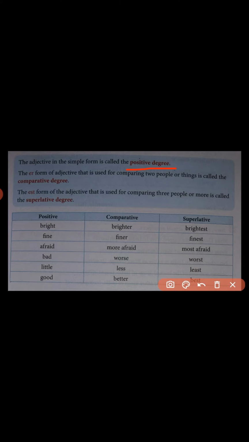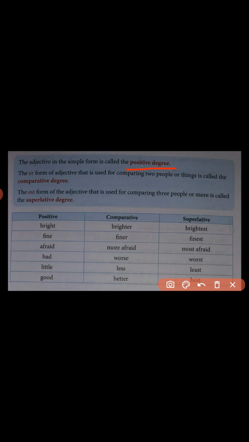For example, suppose I want to compare using the adjective big. Here big itself remains while comparing two things or two persons, as big as, so big as. In that case, the adjective we use in the sentence is a positive degree form. Is it clear?